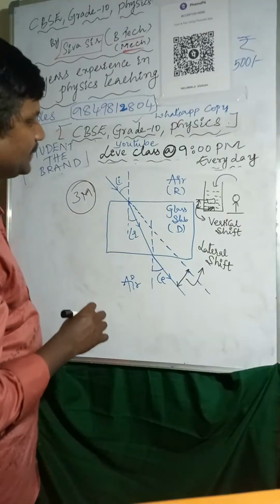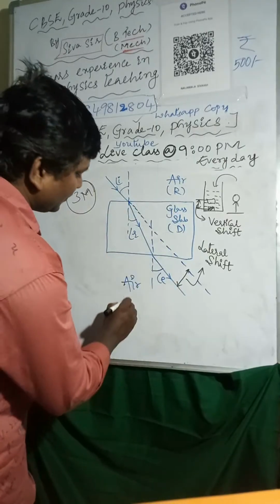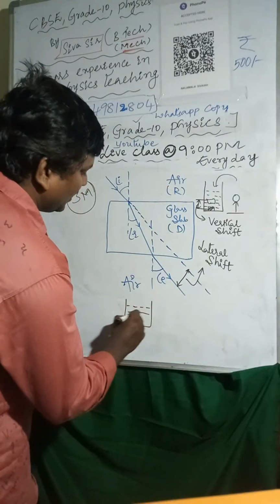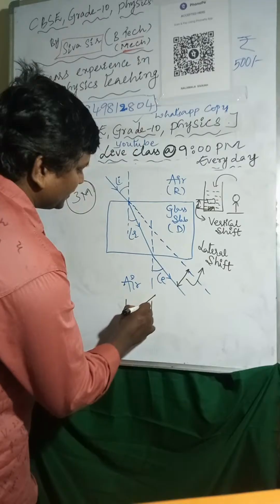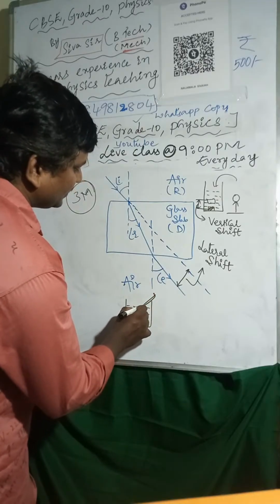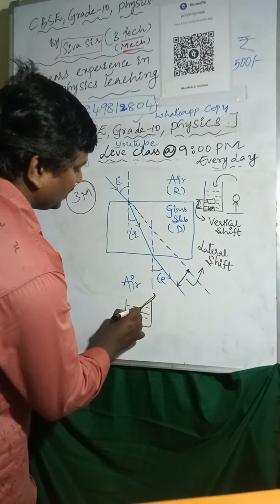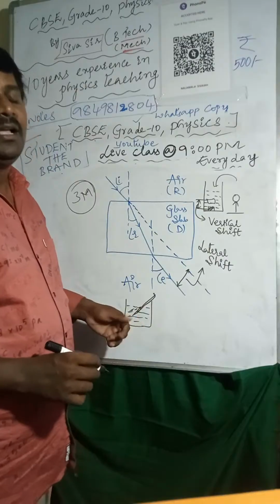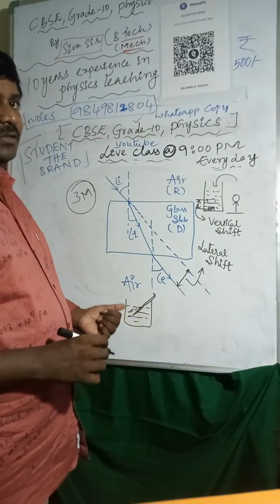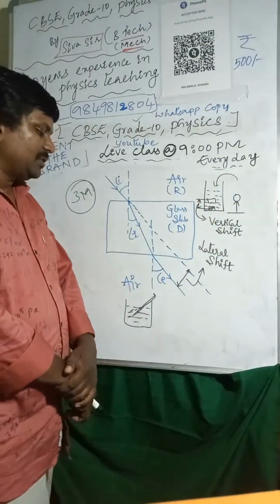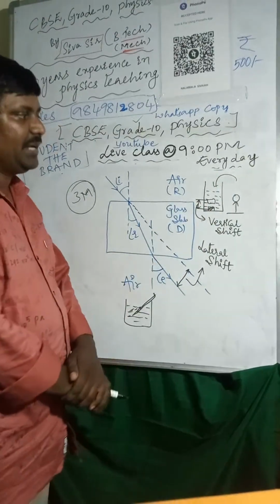And one more thing: not only this one, if you are placing a pencil here, at the surface of water, the interface between water and air, the pencil appears to be bent. This is because of refraction, here also because of refraction only, when you are viewing through it.